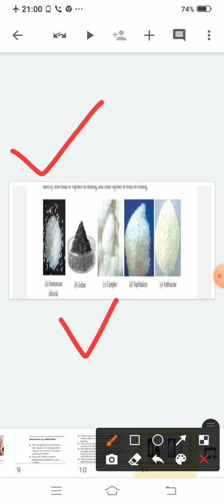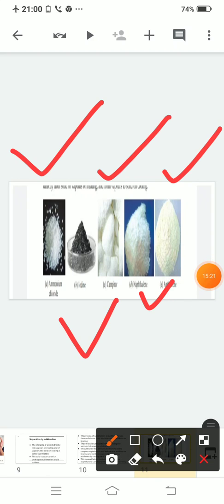Second one is iodine. Third one is camphor. Fourth one is naphthalene. And the last one is anthracene.